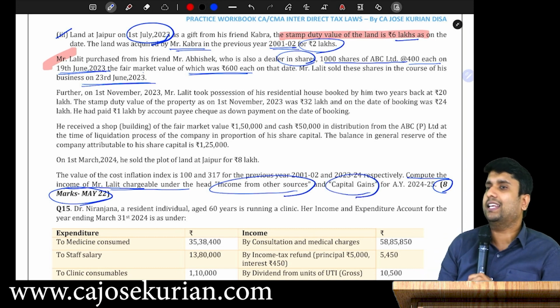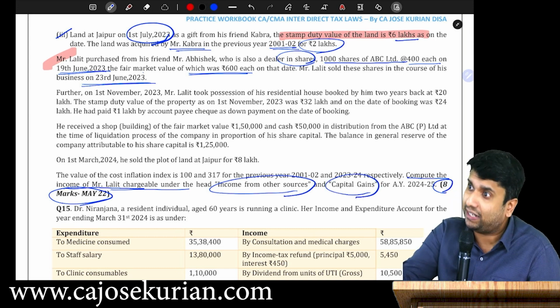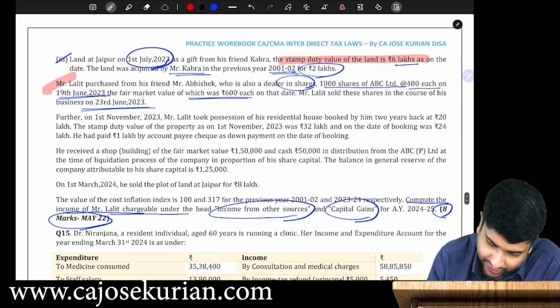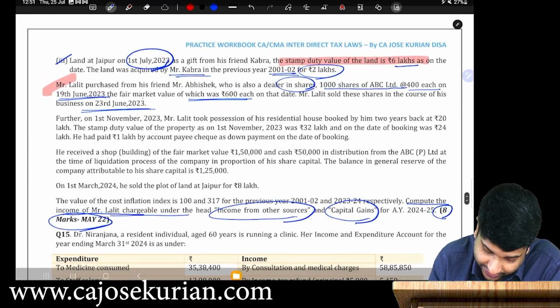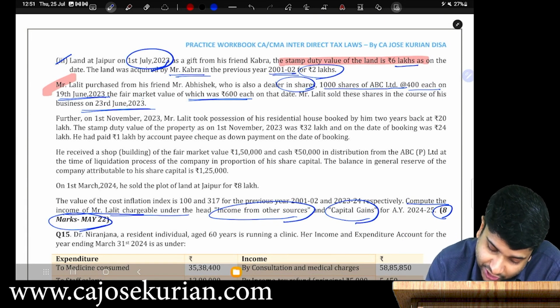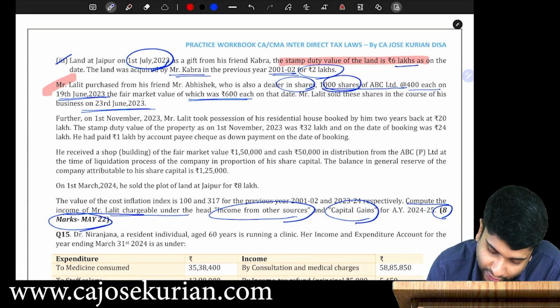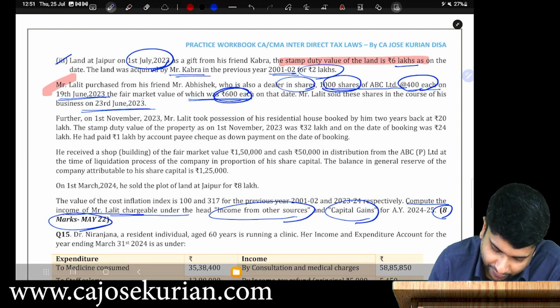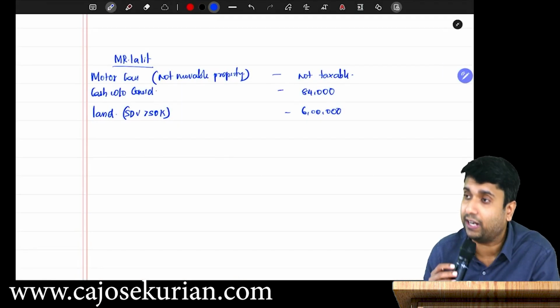They are not asking us to compute the PGBP income, but still let's compute the PGBP income as well. So here Mr. Lilith is actually a dealer in shares. He purchased how many shares? 1,000 shares. For what value? 400 each. What is the market value? 600. So you tell me whether that difference of 200 is taxable under IFOS?